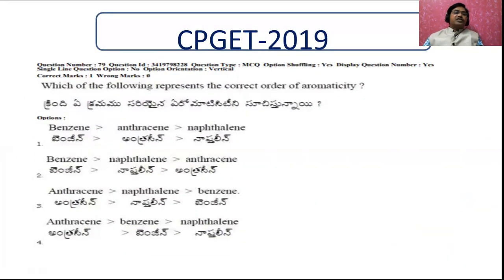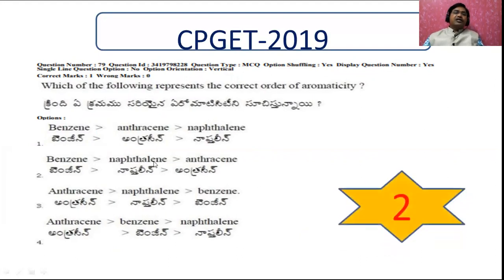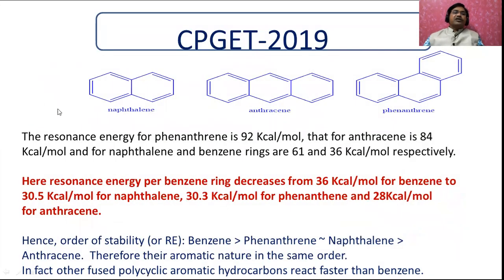Now let us go for this one. Which of the following represents the correct order of aromaticity? That is going to be benzene, anthracene. Okay, let me explain this. The second one I already discussed: benzene greater than naphthalene, greater than anthracene. Why? Because of the reason you see in this one.